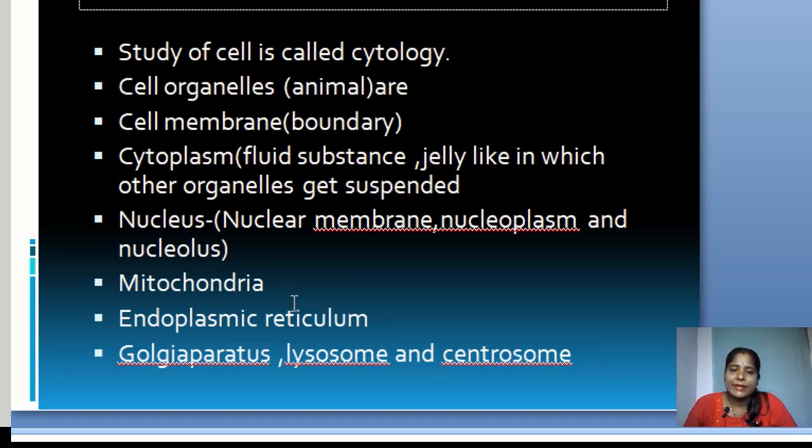Next, mitochondria. Mitochondria is called the powerhouse of the cell. It helps in storing the energy which is produced by metabolism. Next, the endoplasmic reticulum is another cell organelle, which helps in intracellular or extracellular transportation. The Golgi apparatus, lysosome and centrosome are also present in the cytoplasm.